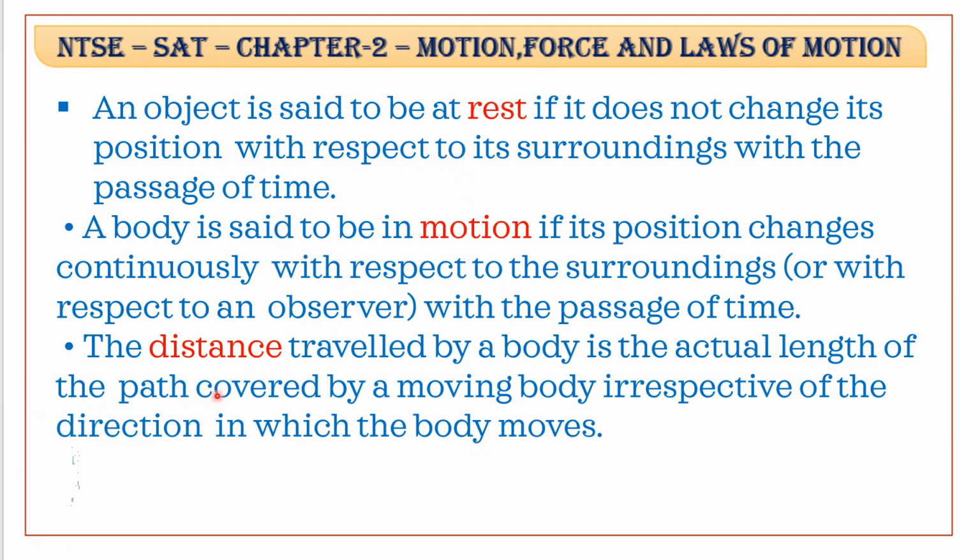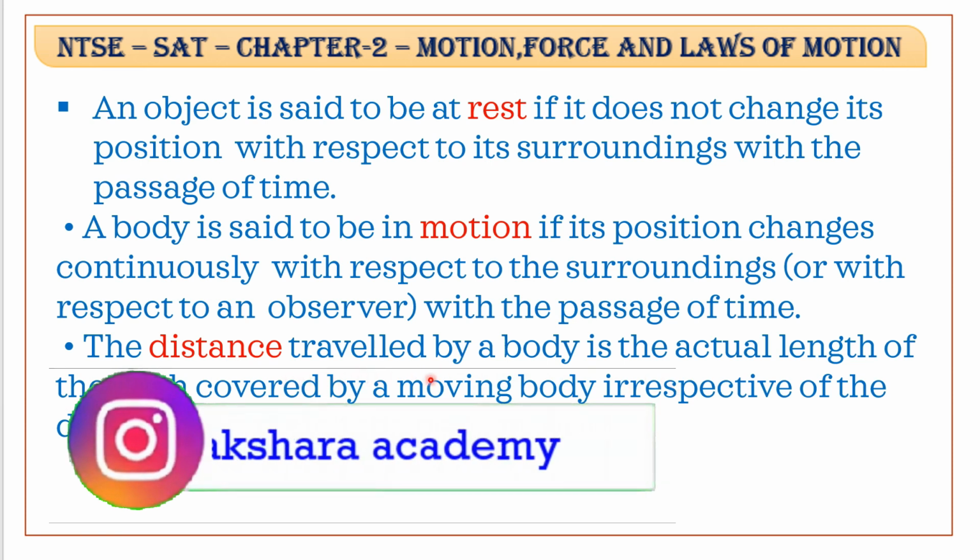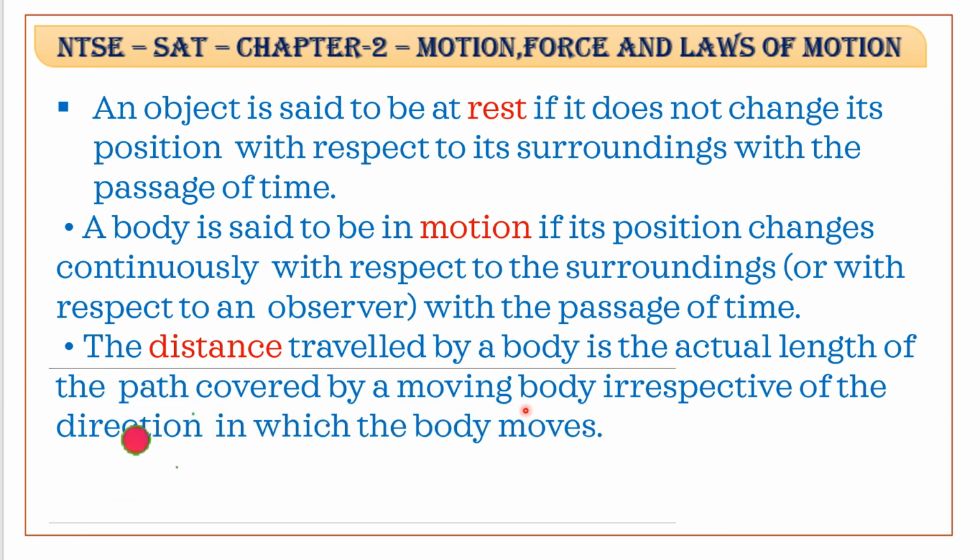Next, distance. The actual length of the path covered by a moving body, irrespective of the direction in which the body moves, is known as distance.